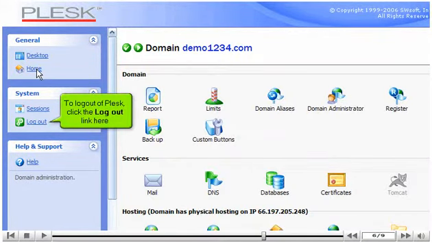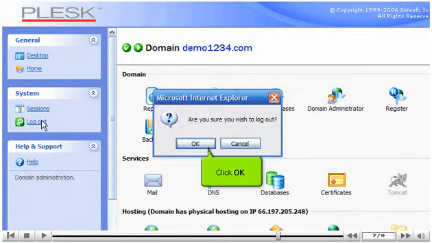To log out of Plesk, click the Logout link here. Click OK.